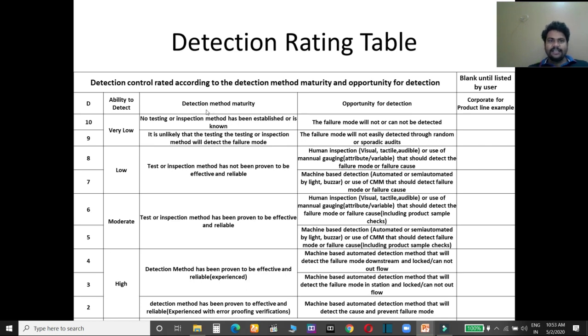Just read out, this is the detection method maturity and opportunity, so both are different. You can go through detection maturity and opportunity for detection. Just read it out, both are very simple in how you have to do them.